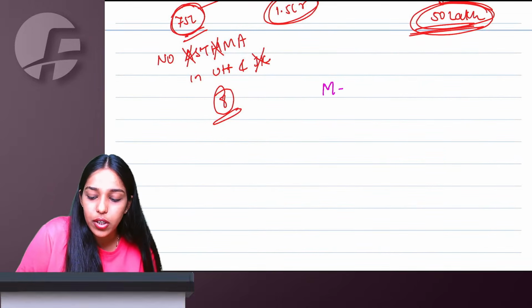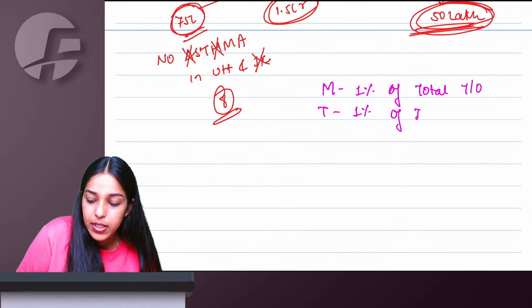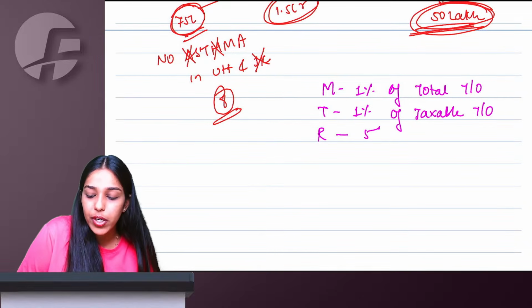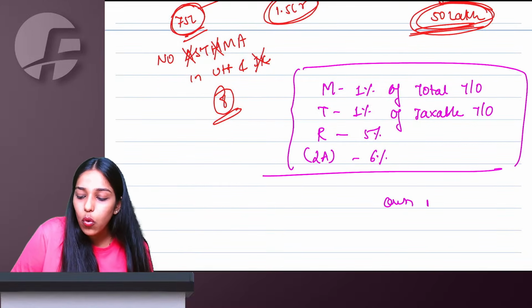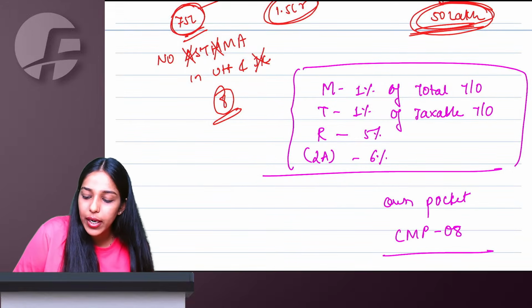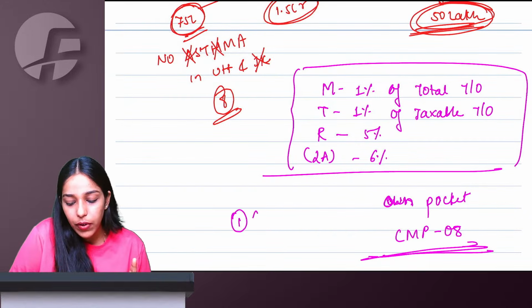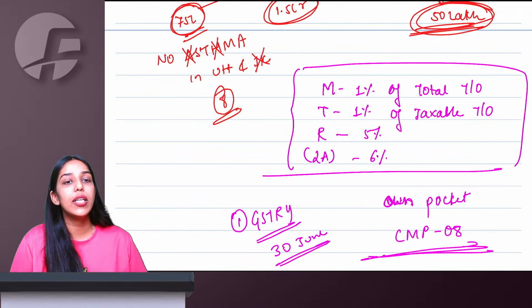If you are a manufacturer, you have to pay 1% of your total turnover. If you are a trader, you have to pay 1% of your taxable turnover. If you have opted for composition scheme for restaurant, then 5%, and under 10(2)(a), 6% out of your own pocket. Every quarter you have to pay to government. Every quarter you file a form called CMP 08, and this is not a return, this is just a payment form. Only one return you have to file in the entire year, GSTR 4. 30 June is the due date after the end of financial year.